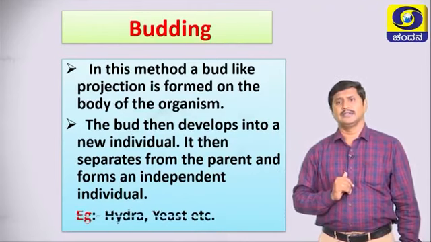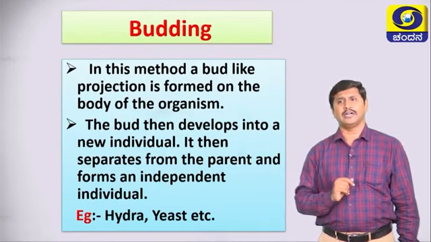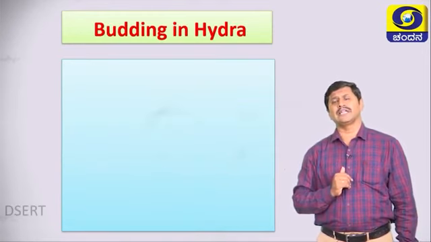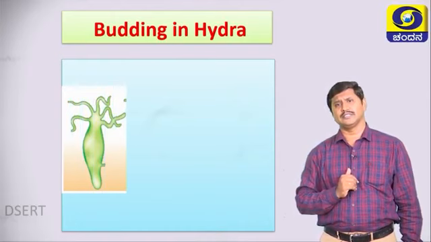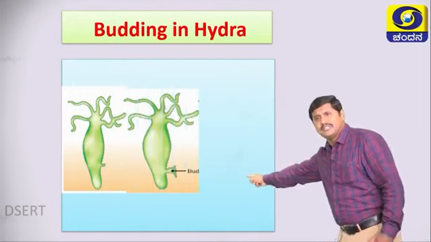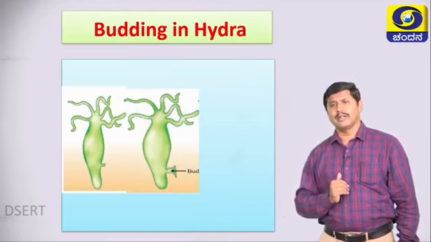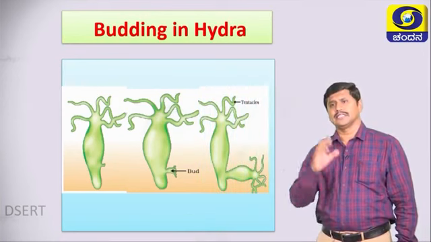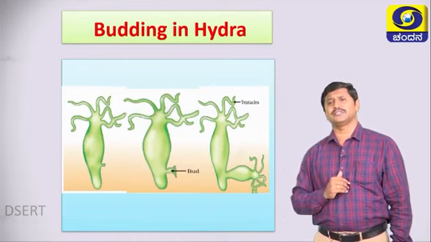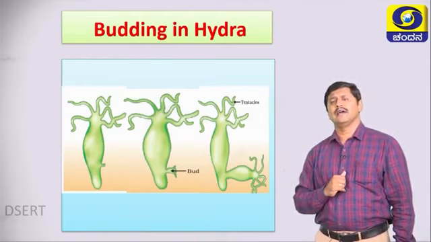Remember, students, budding occurs especially in hydra and yeast. Already know that yeast is a unicellular fungus. How does budding occur in hydra? Look here, students, this is the parent body. There is a bud formation from below the parent body. Then finally, there is an outgrowth from the parent body, it is called a bud. Finally, it matures and detaches from the parent body. This diagram shows budding in hydra.